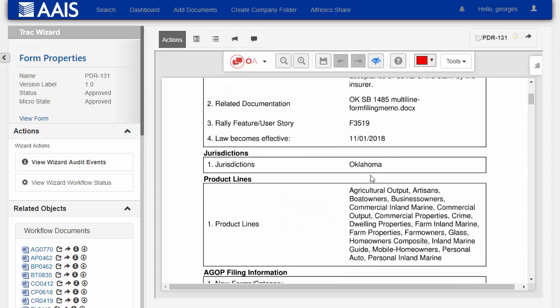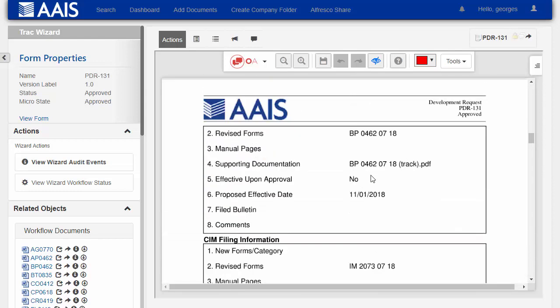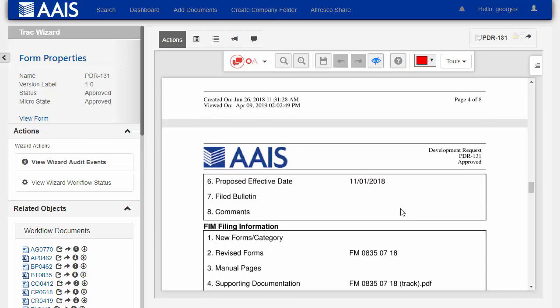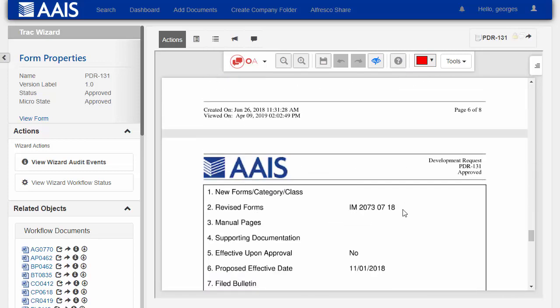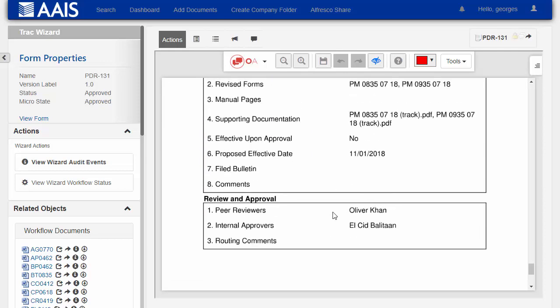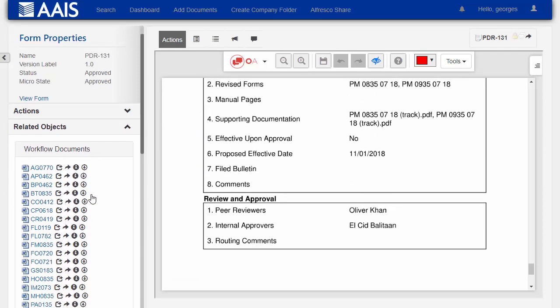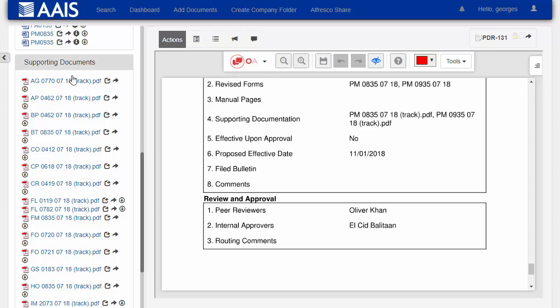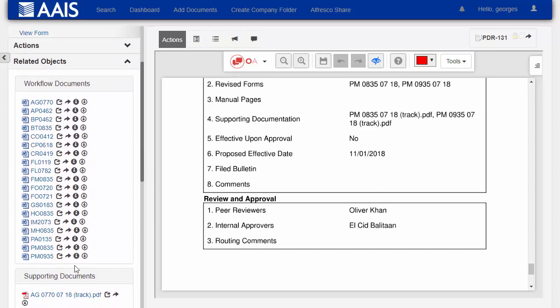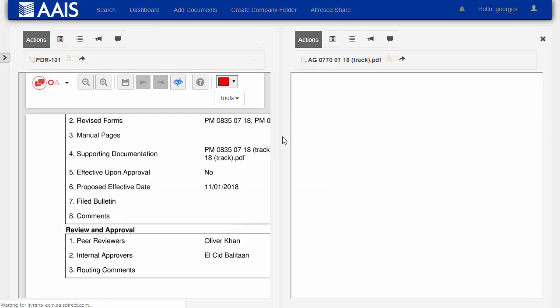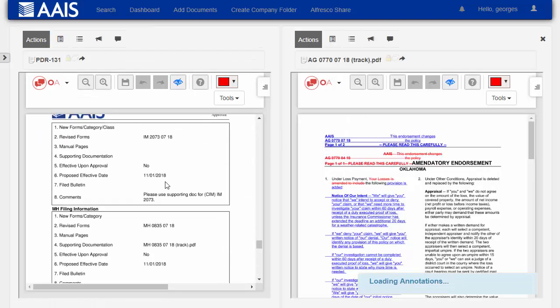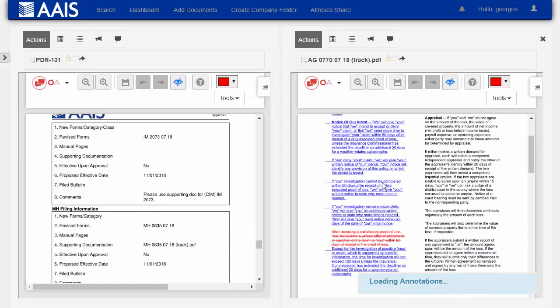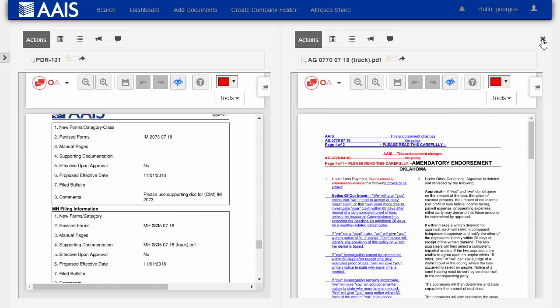So here you can see the filled out form with all of the information for the different jurisdictions, and the approvers are listed on here as well from the approver list. And we can see over here all of the documents that were attached and affected by this change, specifically this boat owners or BT 0835 that we were modifying. And we can also see the supporting documents that were attached as well. And if we go ahead, we can actually open these in dual pane view and see the information about the change as well as what was changed in these documents at the same time.